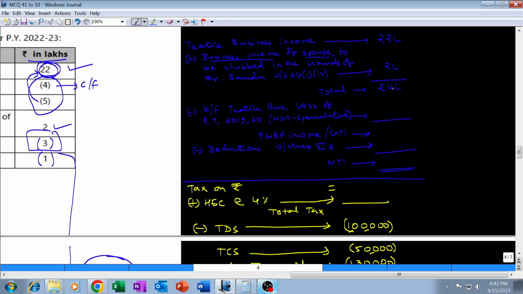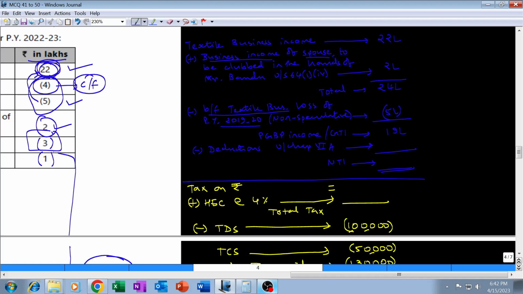Total income becomes 24 lakh. Then we have speculative loss, which is to be carried forward. The only loss which is allowable is own brought forward textile business loss of 1920, which is 5 lakhs. Total income drops down to PGBP income, and GTI will be 19 lakhs.